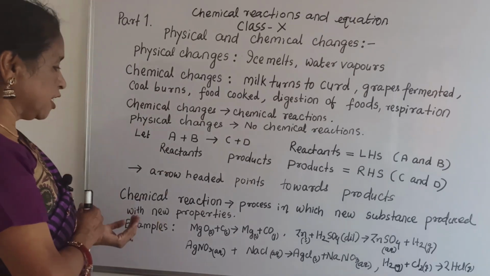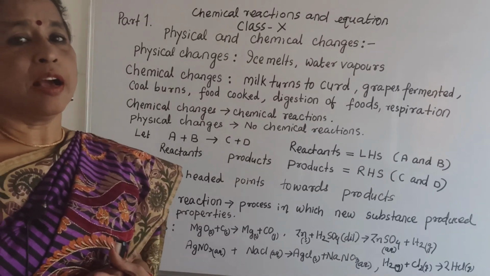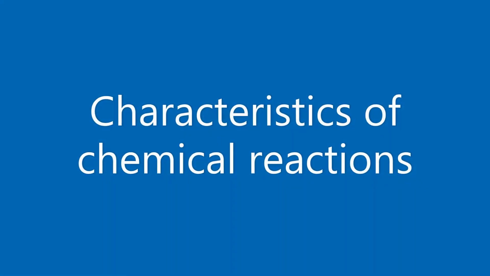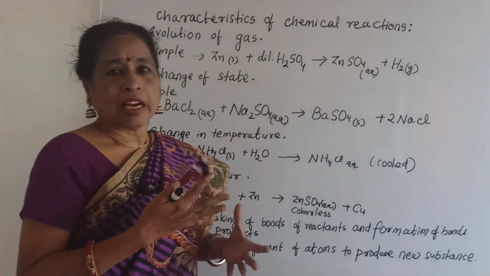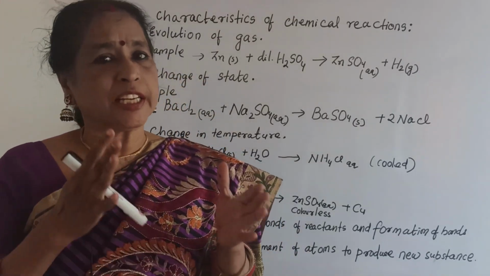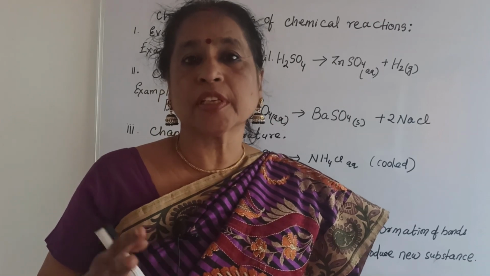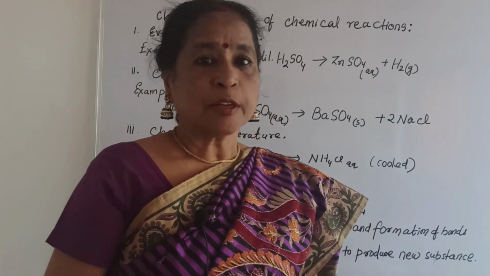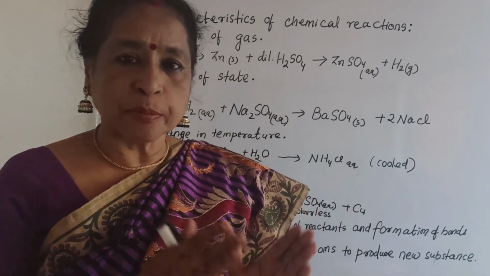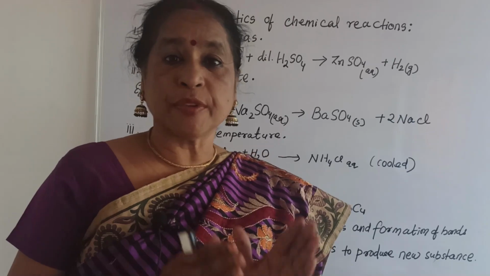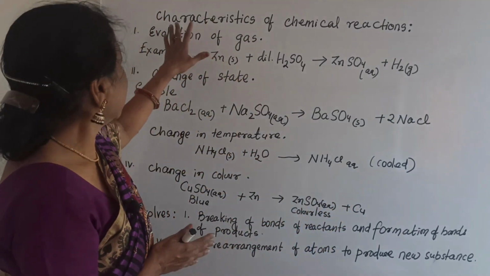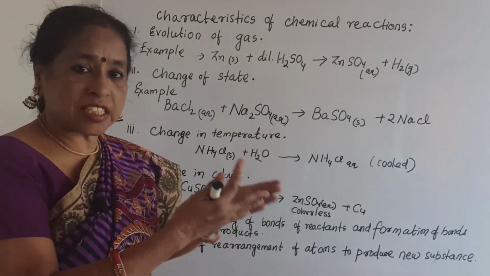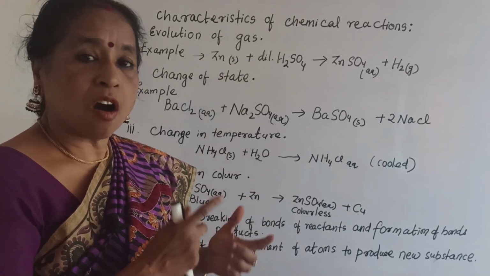Later we will see the characteristics of chemical reactions. I told you chemical reaction means it is a process where a new substance is produced after completing the reaction. That means a chemical reaction produces a new substance having new properties. Now here you will see the characteristics of a chemical reaction. How can you know whether a chemical reaction takes place or not?